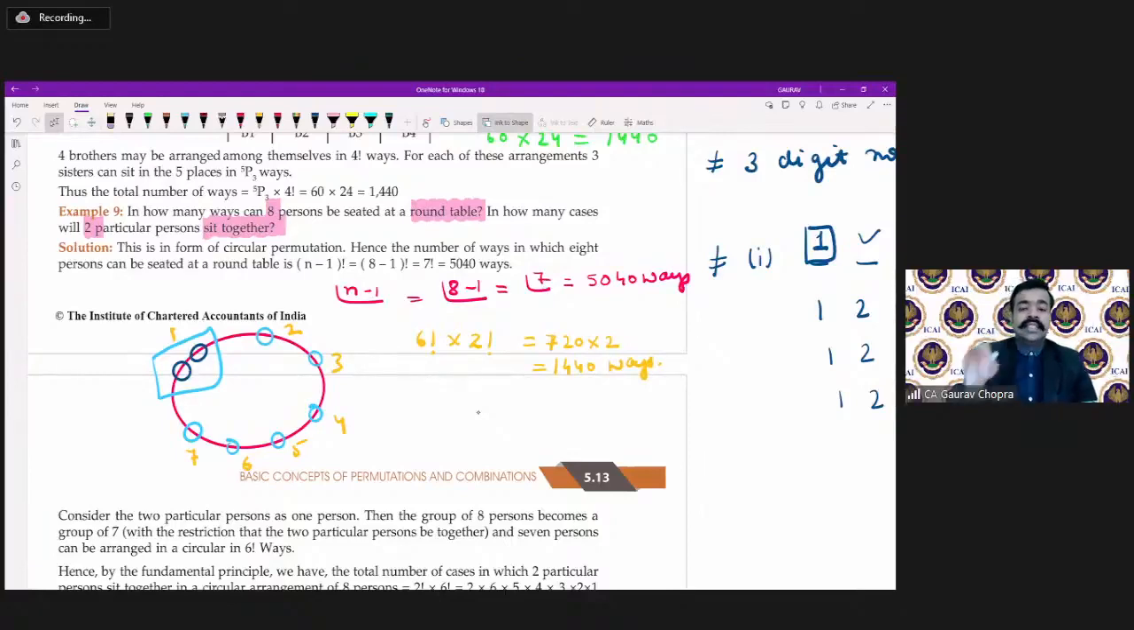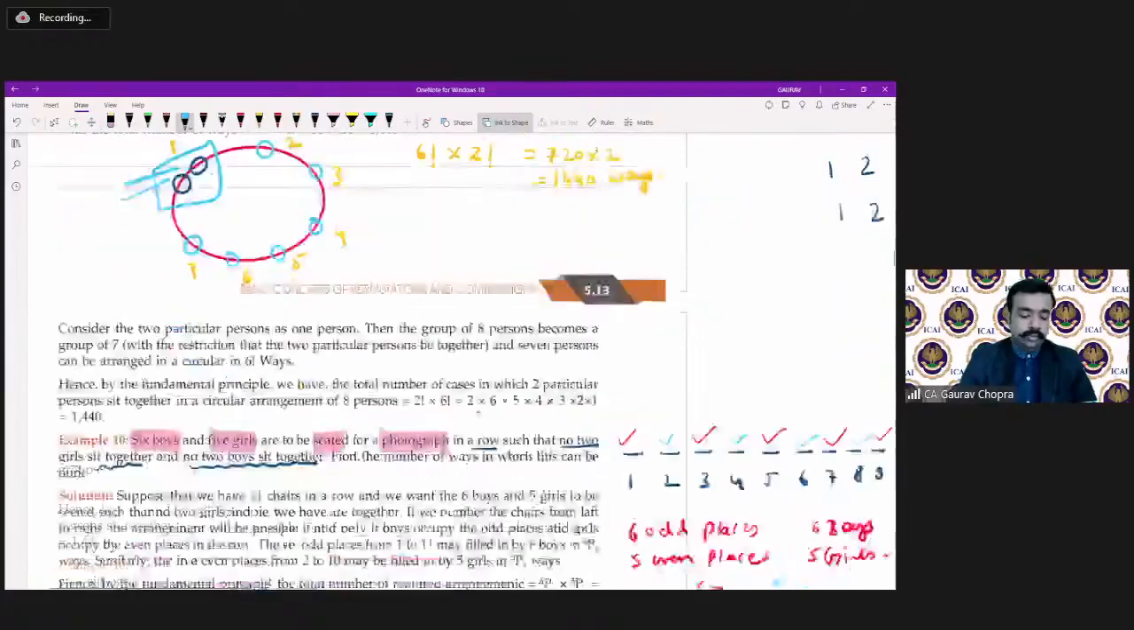So overall there are 7, but 7 are to be seated around a round table, so it is factorial n minus 1. We have written 7 minus 1, that is 6 factorial, because these 2 are considered a single group. That is why we have done n minus 1 factorial, that is 6 factorial.